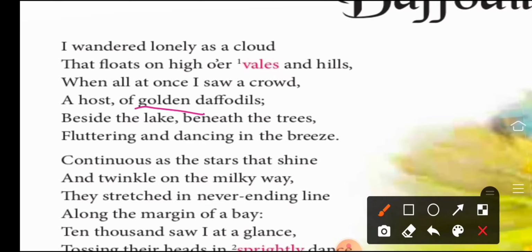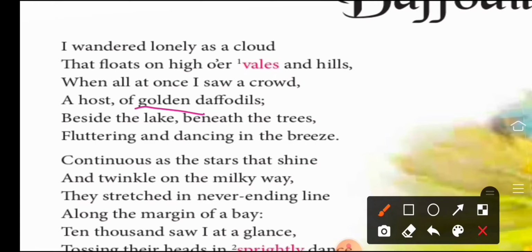Now he is answering where he saw these daffodils. He saw these daffodils beside the lake and under the trees. Means along the banks of the lake these were growing, and under the trees too there were daffodils. Means the complete area was filled with beautiful daffodils, right?